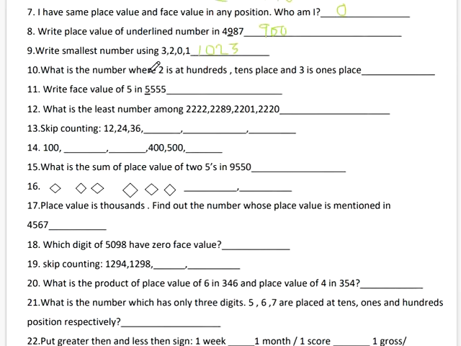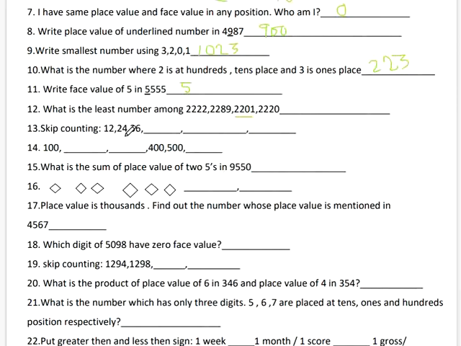What is the number where 2 is in the hundreds, tens place and 3 is in the ones place? So 2 2 and 3. Write face value of the 5. What is the least number among these? Least number means the smallest number, which one is it? That is this.